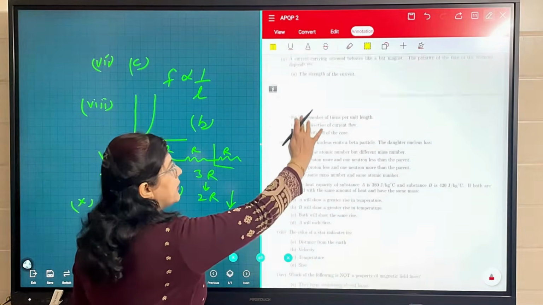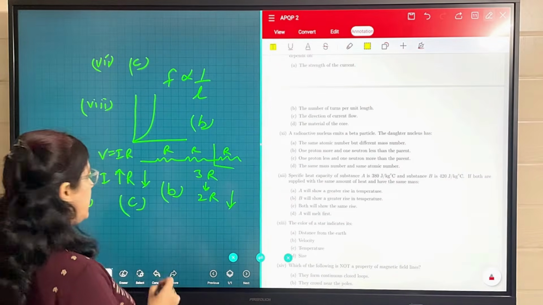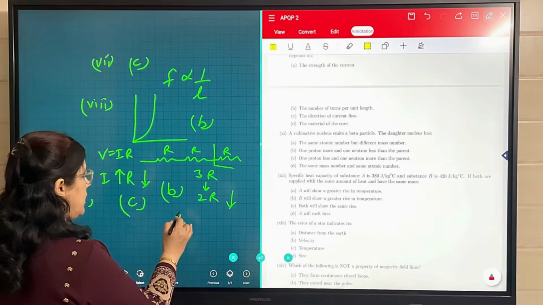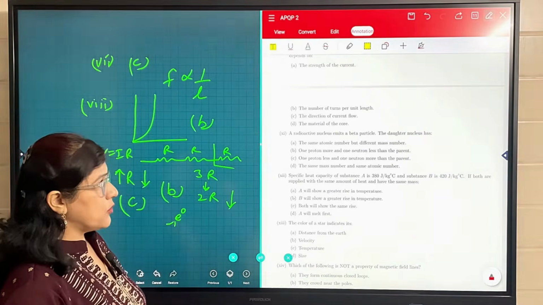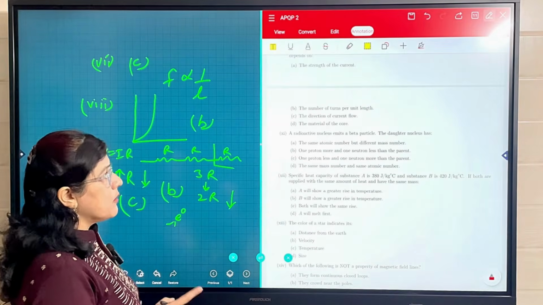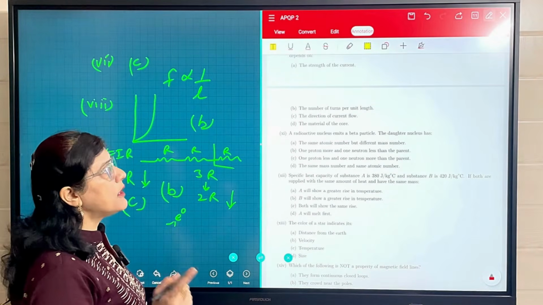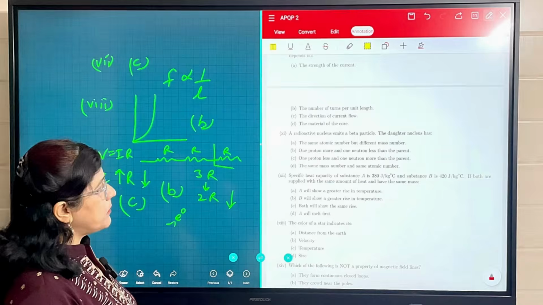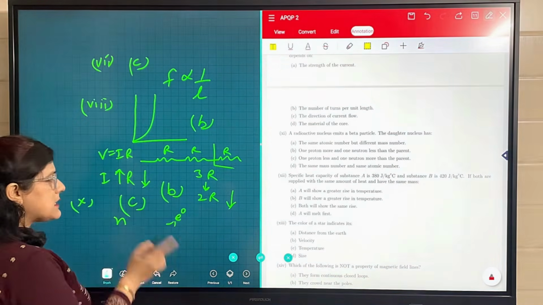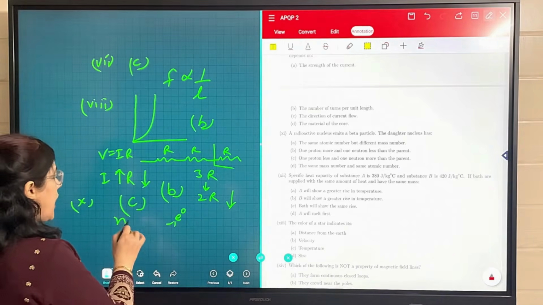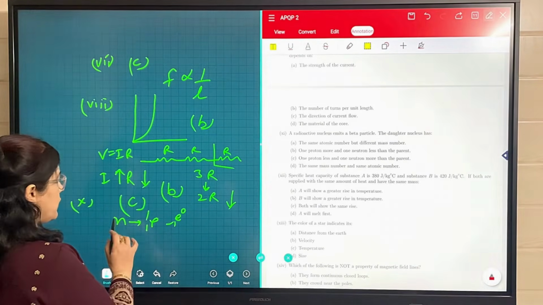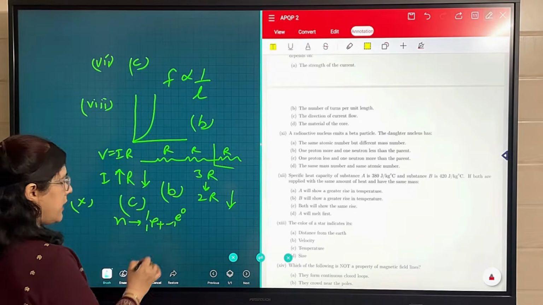In the 11th part, a radioactive nucleus emits a beta particle. So a beta particle means the electron, minus 1 e 0, is emitted. The daughter nucleus has the same mass number but a different atomic number: one proton more and one neutron less than the parent. So option B is correct, because when a neutron inside a nucleus emits an electron, a neutron is converted into a proton and an electron.